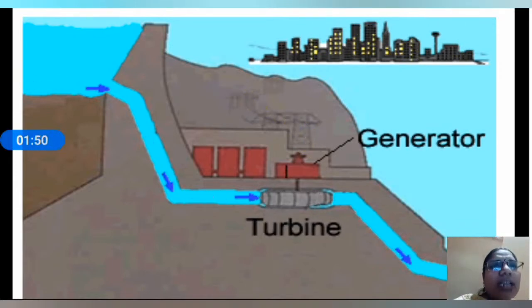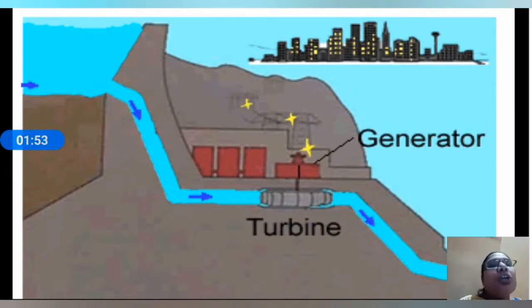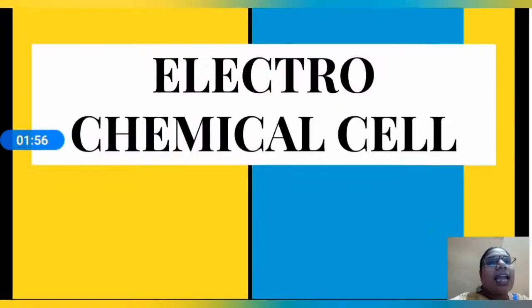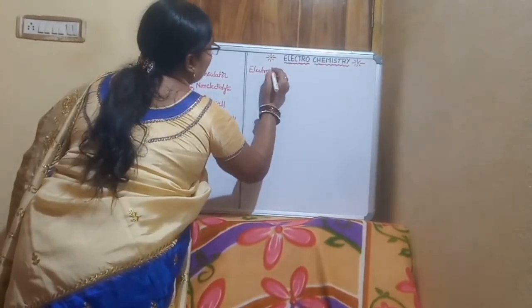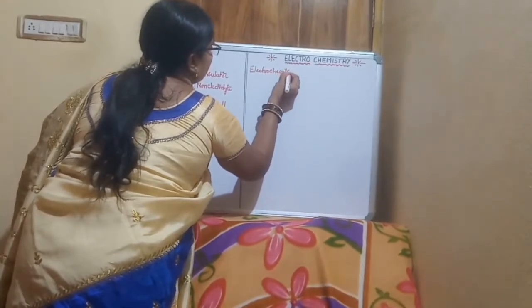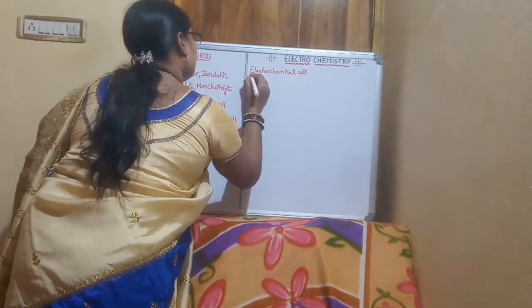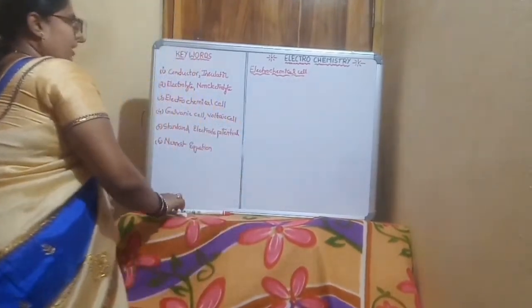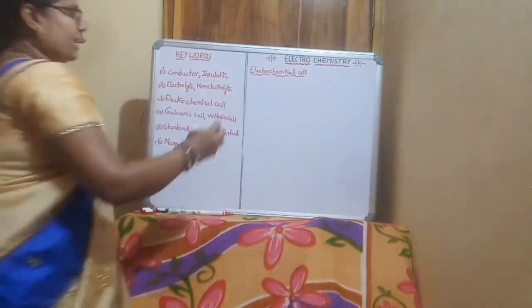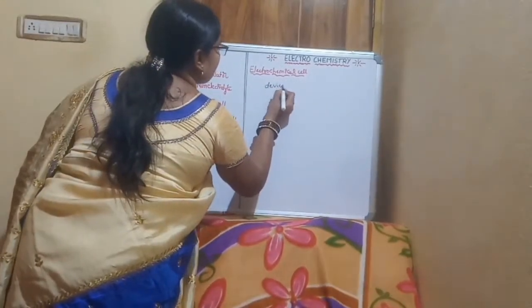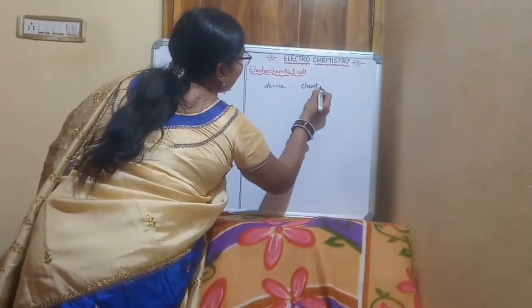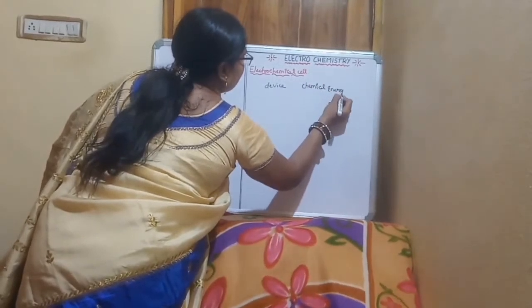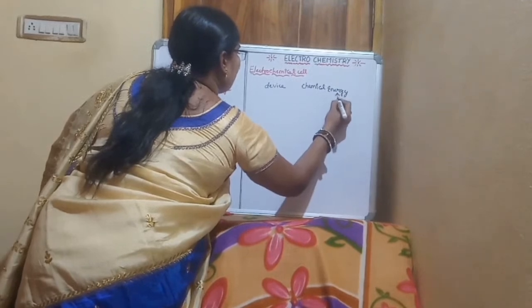The direct conversion, another method to produce electricity, is known as the electrochemical cell. What is an electrochemical cell? An electrochemical cell is a device which converts chemical energy to electrical energy